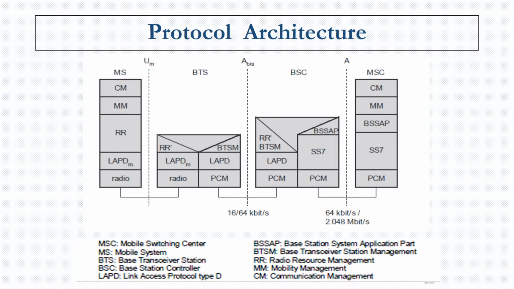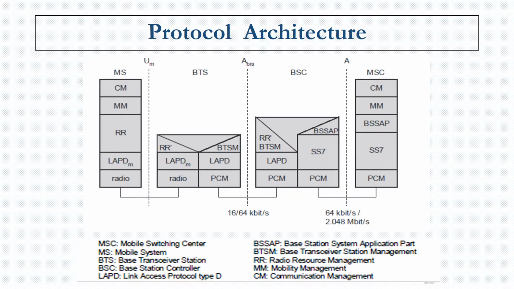Here in BSC and MSC you can see the SS7 protocol being implemented, which gives security to the data transmitted from one GSM mobile station to another. In the physical layer, there is PCM, the pulse code modulation, and between the BTS and the BSC you can see the ABIS interface.